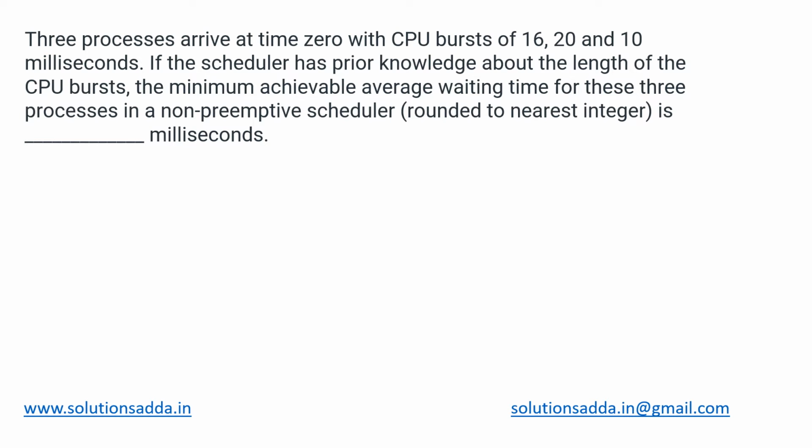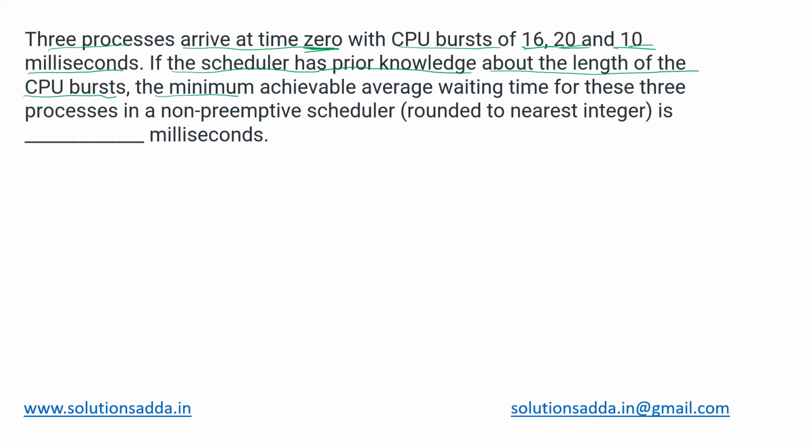This is an operating systems question based on CPU scheduling. We have three processes which arrive all at the same time, 0 units, with their CPU burst times of 16, 20, and 10 milliseconds respectively. The scheduler has prior knowledge about the length of the CPU burst, which means it already knows their burst times as 16, 20, and 10.